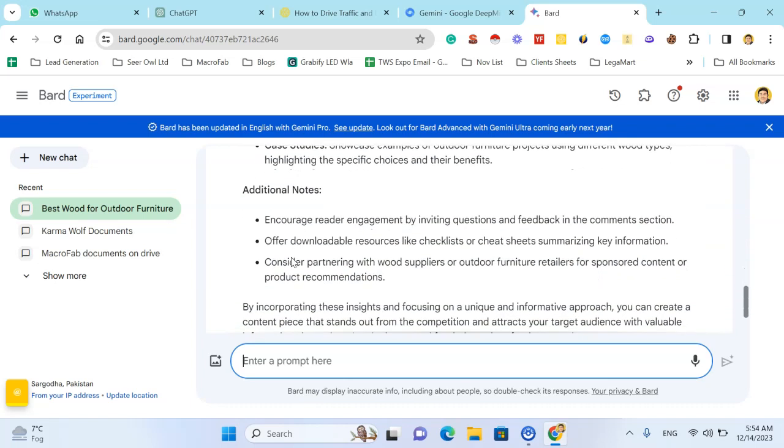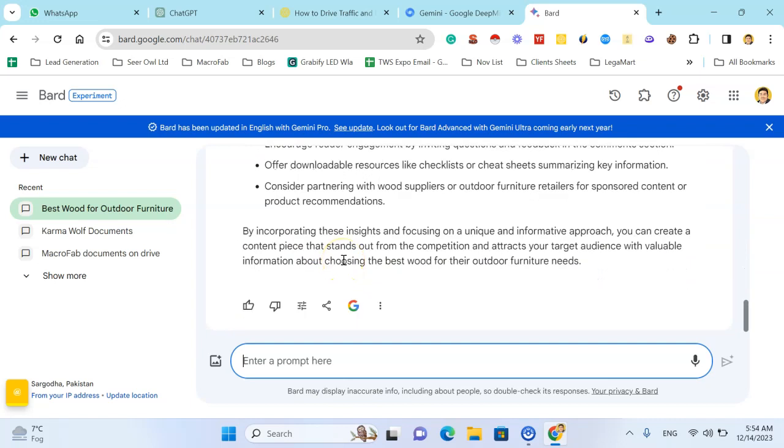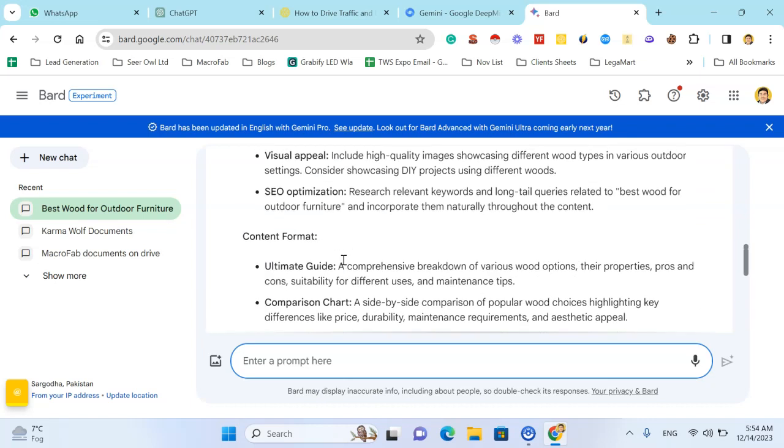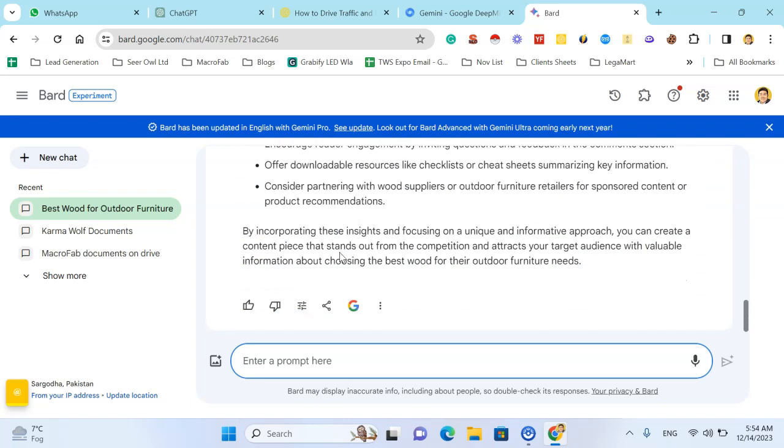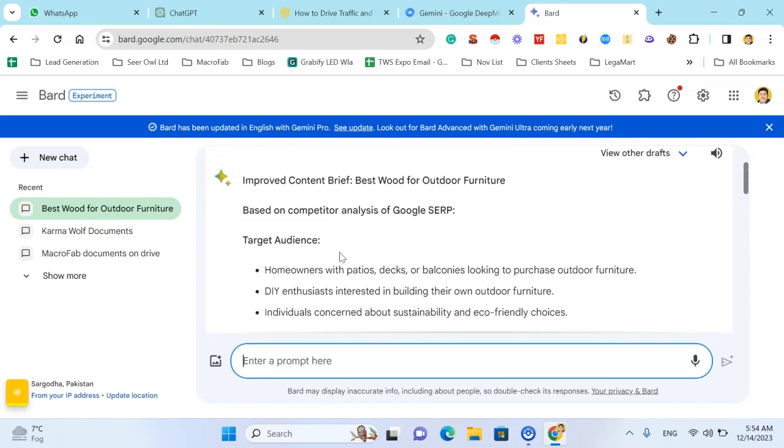Also, you can use Claude for this purpose. You can find more videos on the same channel on how to use Claude for long form articles and how to use ChatGPT to write articles in bulk. So I think it's a simple process.